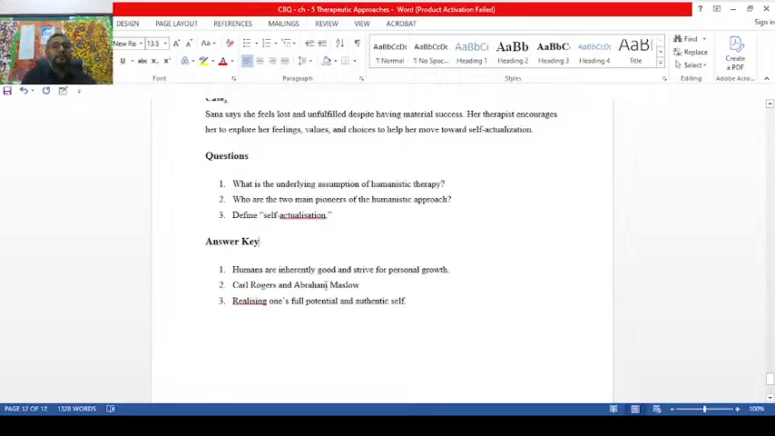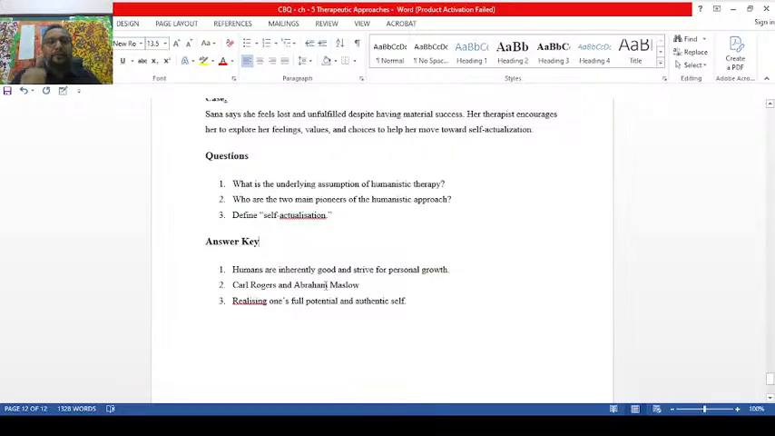What is self-actualization? Realizing one's full potential and authentic self. Self-actualization is an innate need to grow emotionally and contribute something to the welfare of society. Self-actualization comes when you are able to express your emotions freely. Self-actualization is the ultimate goal of human life. Maslow compared self-actualization to how food and water are important. In the same way, self-actualization is very important for us.